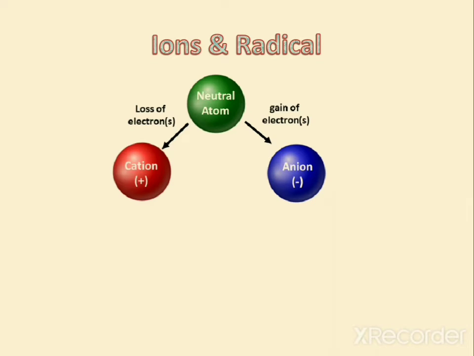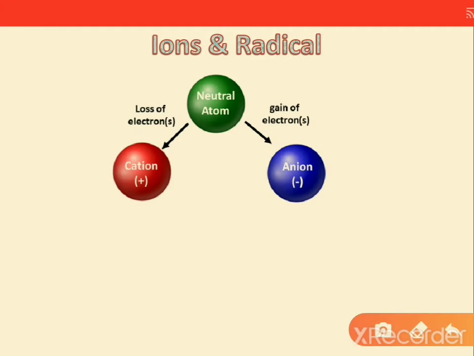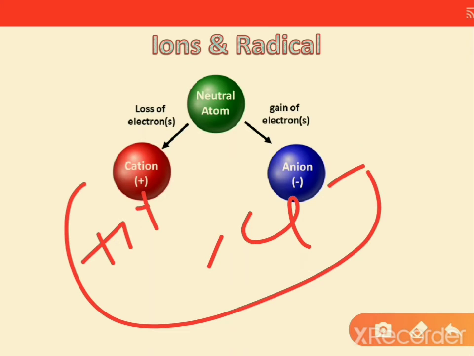Now we have the topic of ions and radicals. When we talk about atoms and ions, what is an ion? If an atom carries a charge, it is known as an ion. For example, H+ and Cl- are ions.